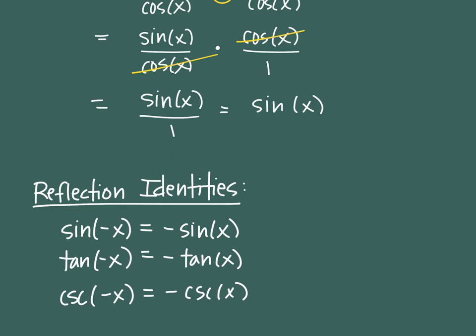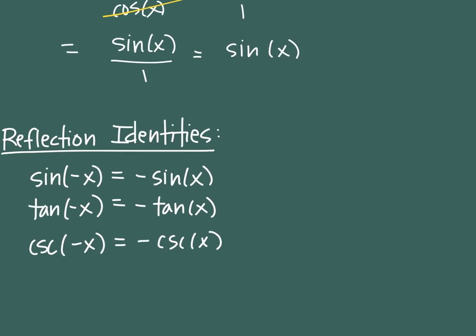What about the other 3? So we did these 3, sine, tangent, and cosecant. What about the other 3? Well, they kind of come as a group. So those are your first 3, and then you've got 3 more. So what about cosine negative x? What about cotangent negative x? And what about secant of negative x? Do they have something that they're identical to as well? And the answer is yes.